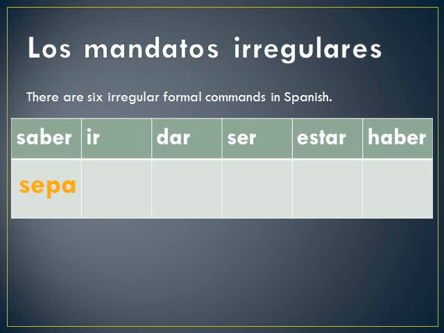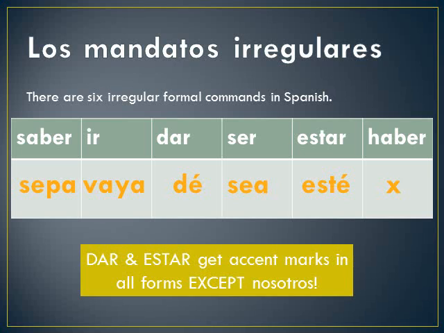The irregular formal command for ir is vaya. For dar is dé with an accent mark. For ser is sea, not sí, sea. For estar is esté. And haber we're not going to learn this year, but I just wanted to make you aware that it is irregular. Dar and estar get accent marks in all forms except nosotros.